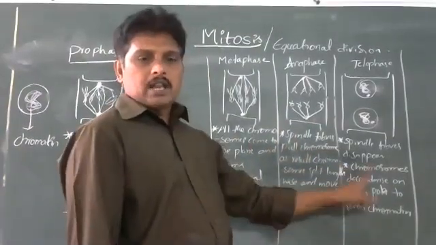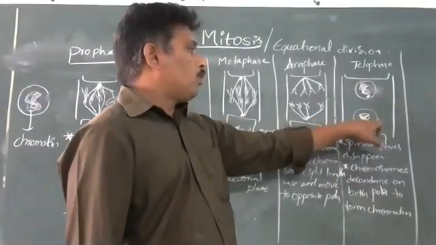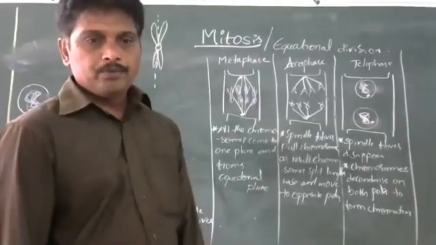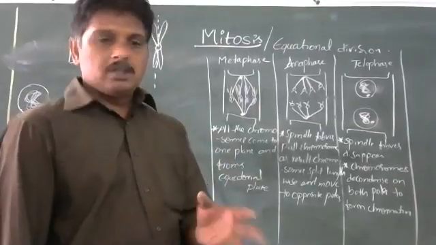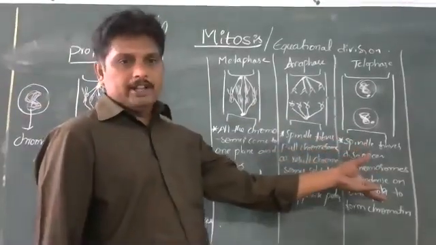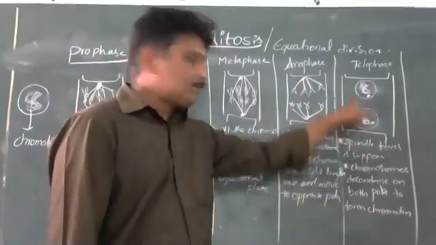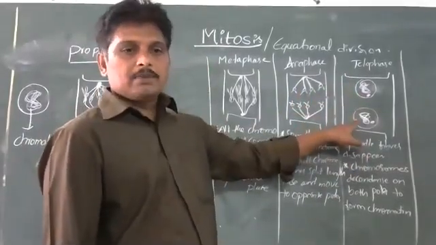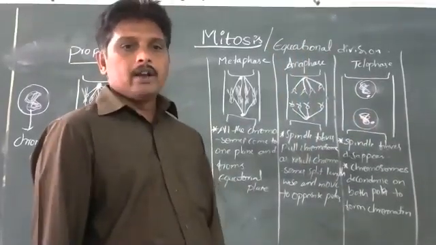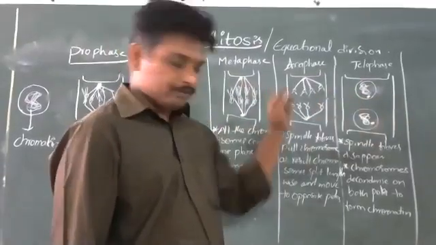Telophase, the last phase in karyokinesis. The split chromosomes which have moved to opposite poles decondense and form chromatin. Around that chromatin on both sides, the nuclear envelope develops, the nucleolus develops, and all other cell organelles reappear. Here the chromosomal material is separated.